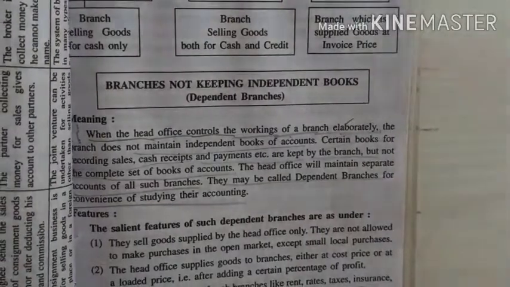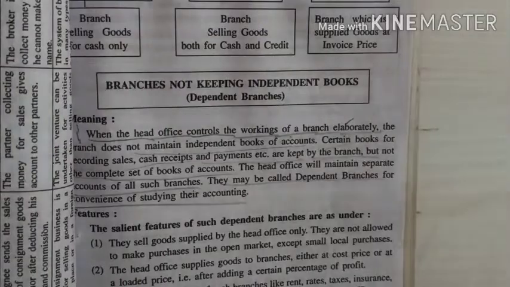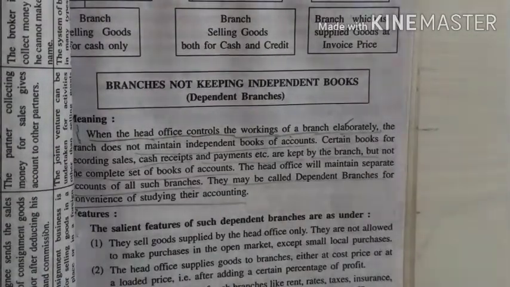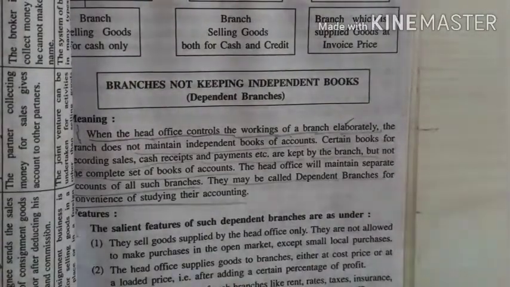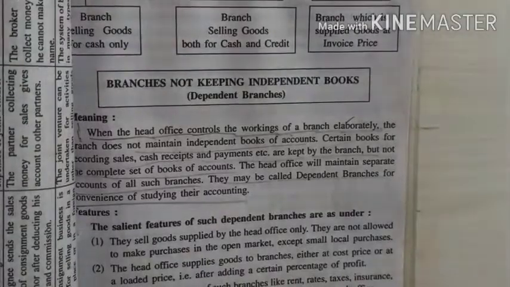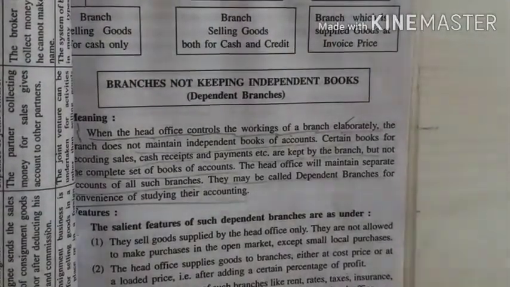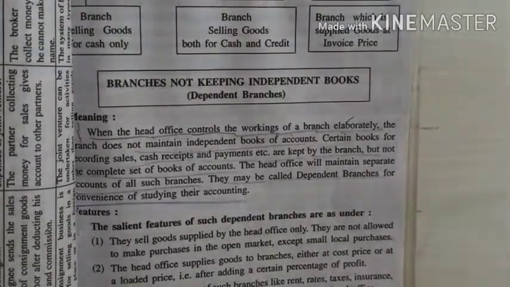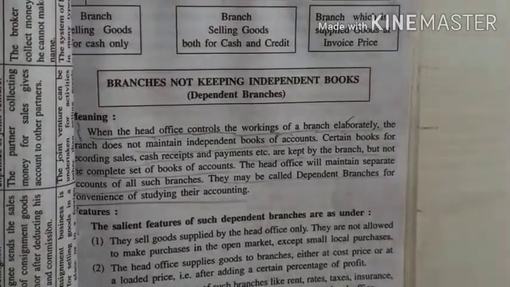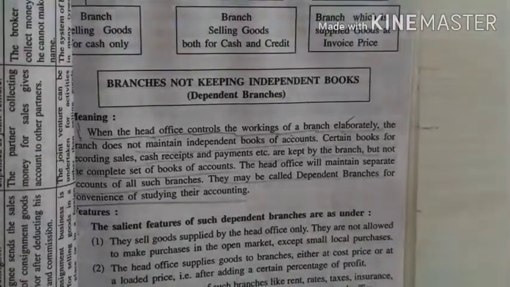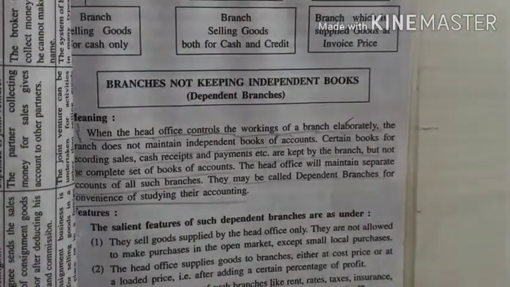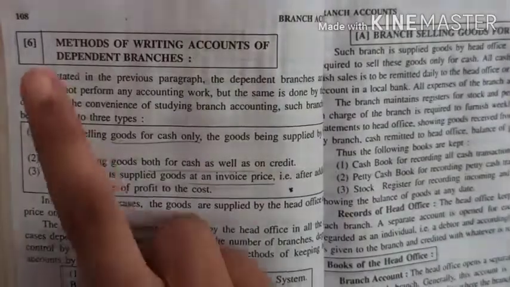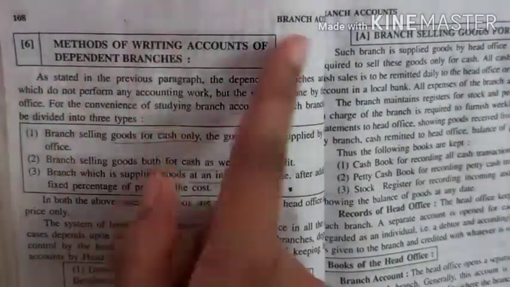What does a dependent branch do? It does some basic accounts only, but the main accounts are held by the head office under various names. For example, for one branch in Rajkot they will write Rajkot branch account. One branch is Ahmedabad, so they will maintain the Ahmedabad branch account. So the head office will maintain all kinds of accounts for the dependent branches. They do not keep any independent books. The books are maintained by the head office.